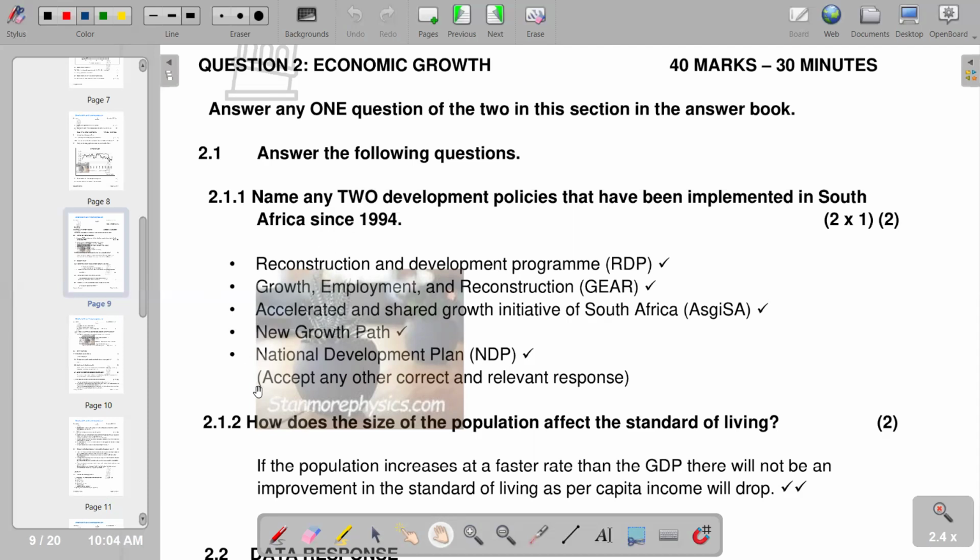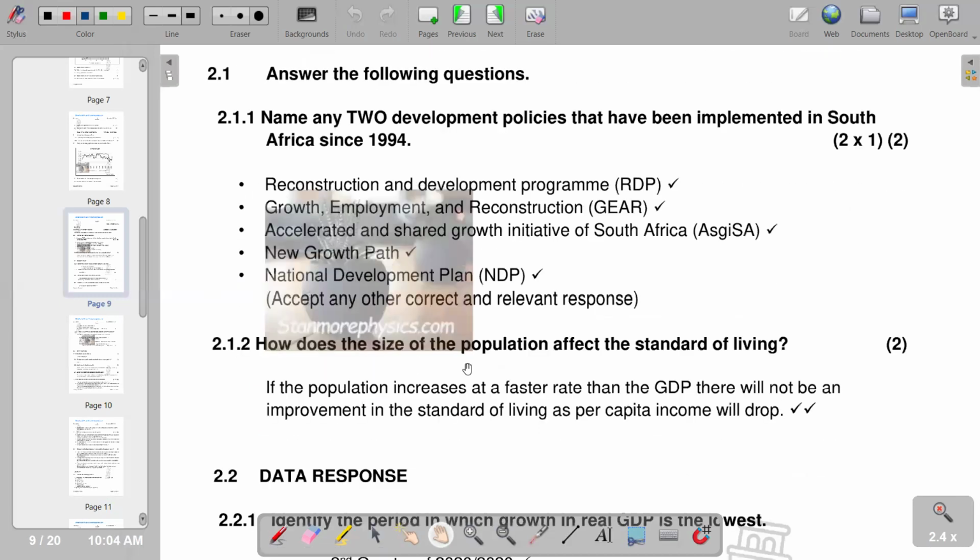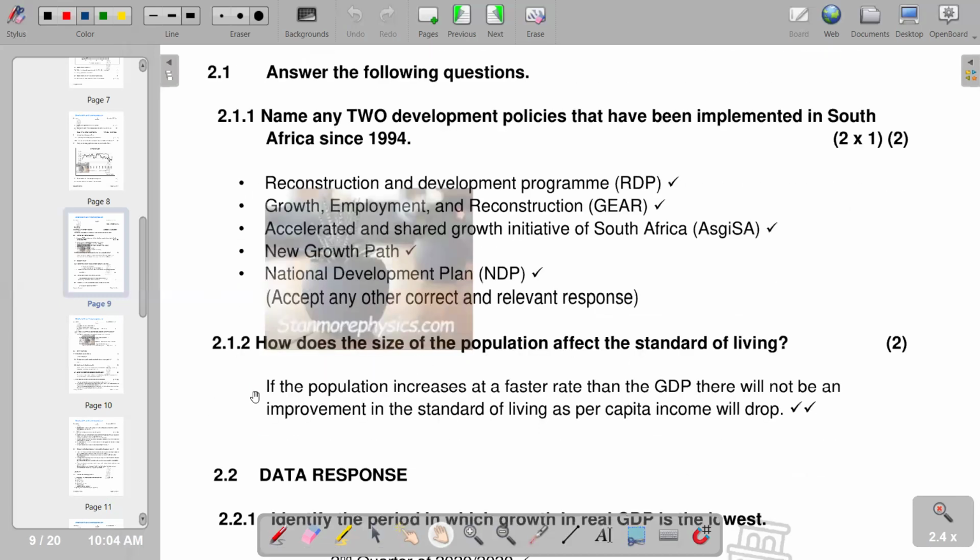So we go to the next part, which says, how does the size of the population affect the standard of living? So it's that if the population increases at a faster rate than the gross domestic product, there will not be any improvement in the standard of living as per capita income will drop. And we move on to the next part.